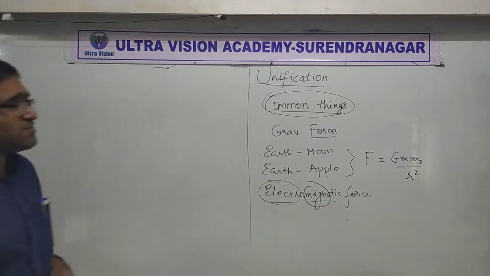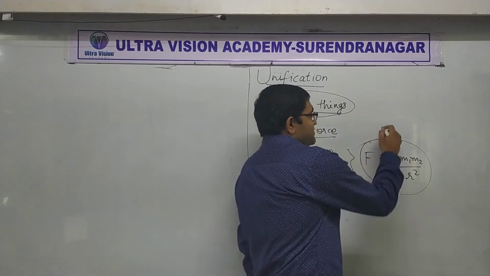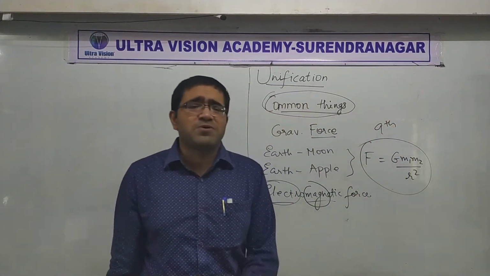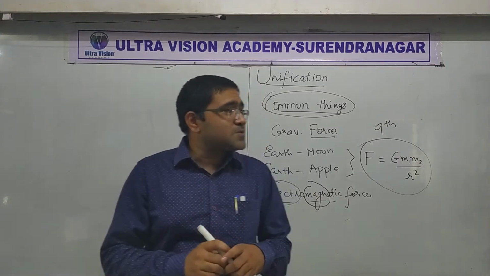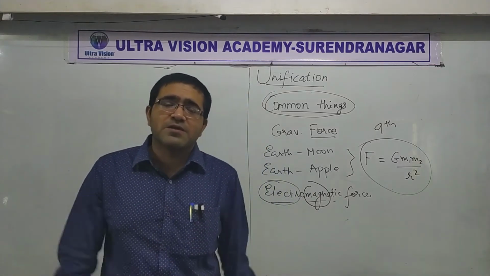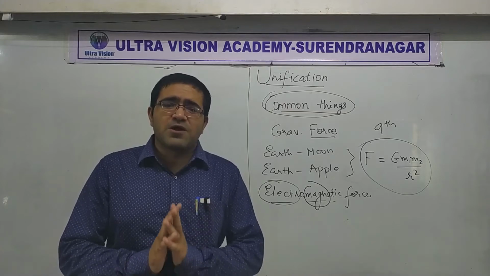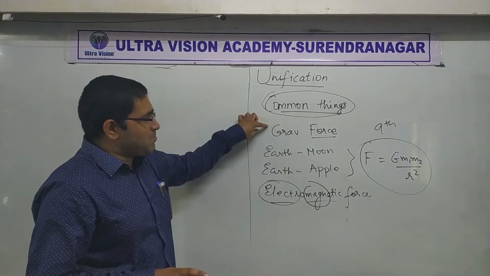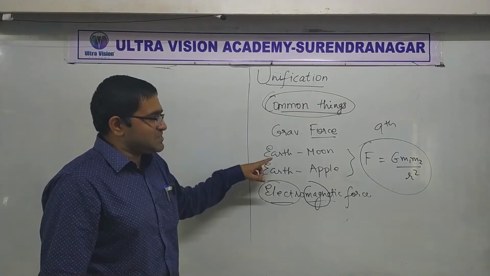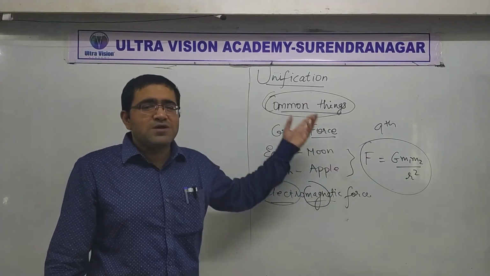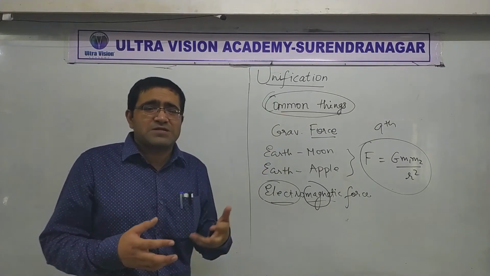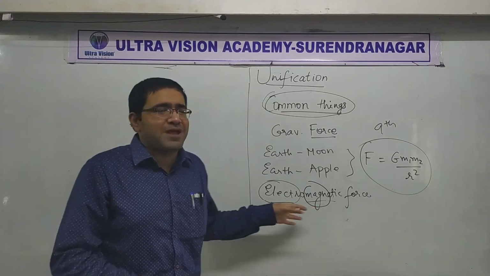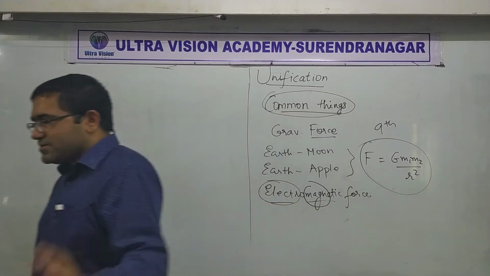Which formula? This formula? You have studied this in 9th standard. Don't worry, people. This is chapter number 1. From this chapter 1, you are not going to be asked anything except the name of these forces. Like which force acts between Earth and Moon? Gravitational force. Very good. Which force acts between two magnets? Electromagnetic force. Did you understand?